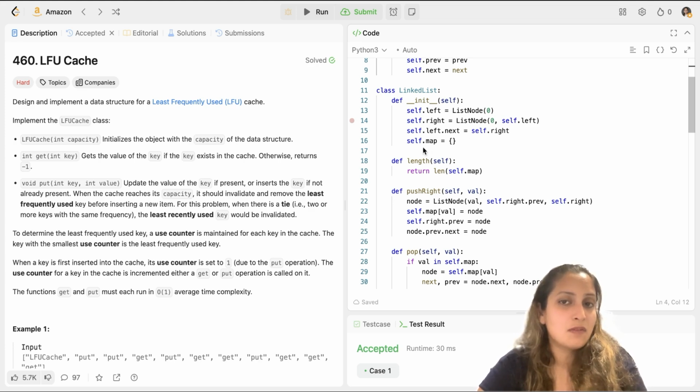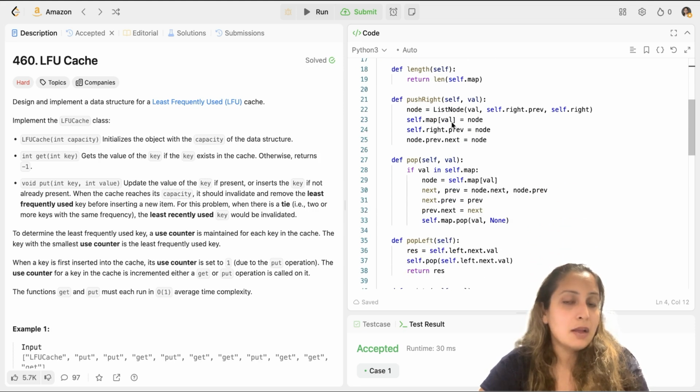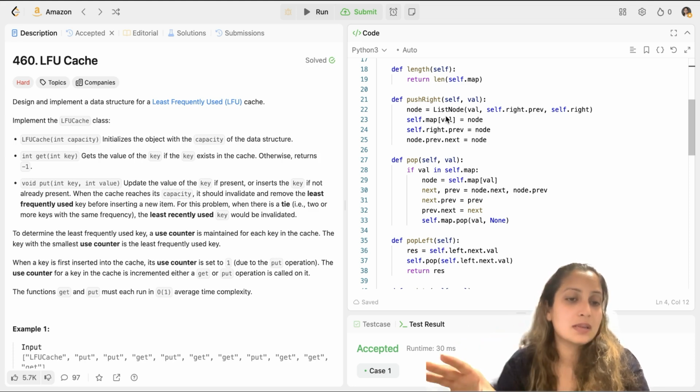I also initialized self.map with a dictionary. And what will it have? It will have key value pairs, right? That's how you keep track of them, and that's how you access them in O(1) time complexity. Then I also have a length method to return the length of that map. And I have a push right method, because push right would be used to insert some value whenever a put method is called. And then I have a pop method. This pop method is used to take out some value from the linked list wherever it is available.